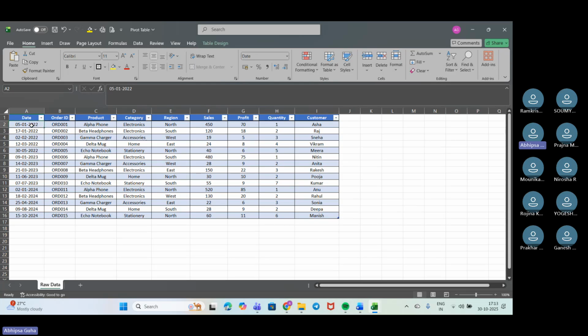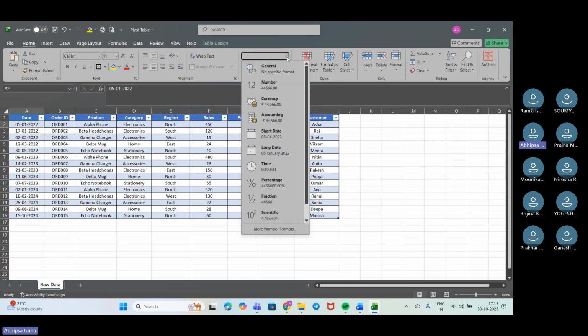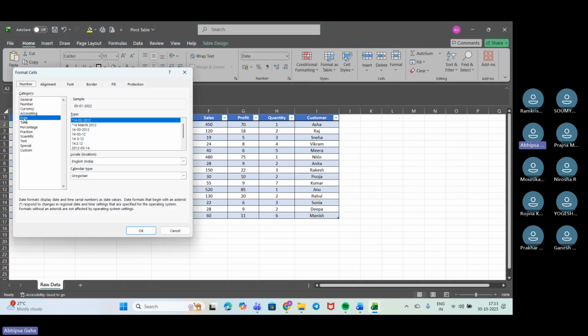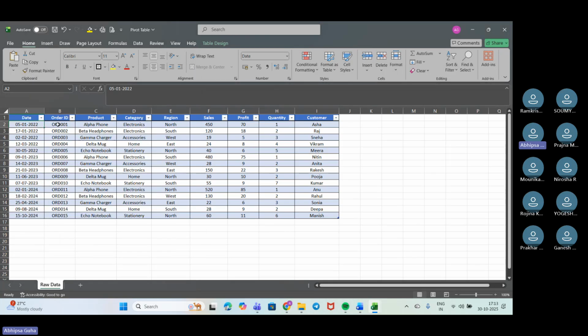When I put it up here, you can see it is giving me date. If I go up here, you can see they are showing me the date only, because that means Excel has found that this data is a date. Suppose this data is not confined to it. Let me change it first.